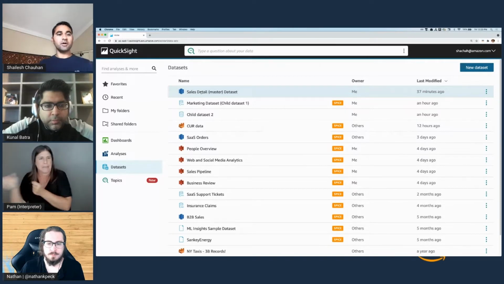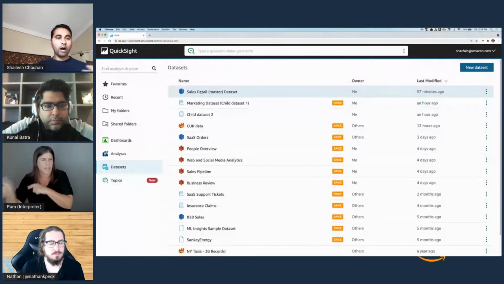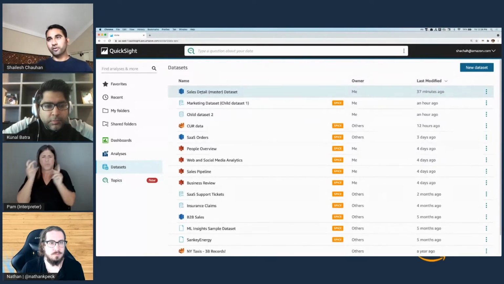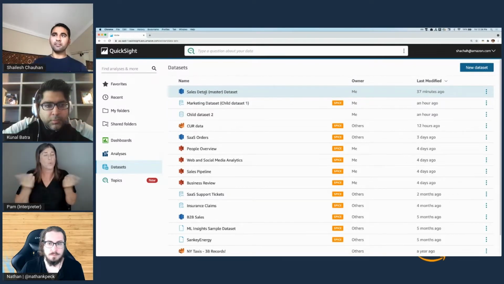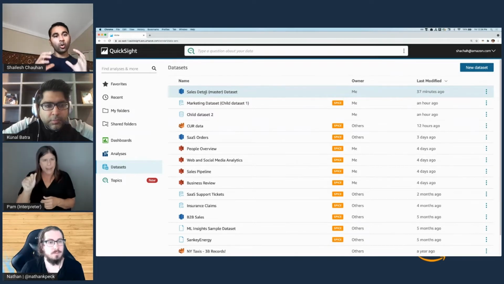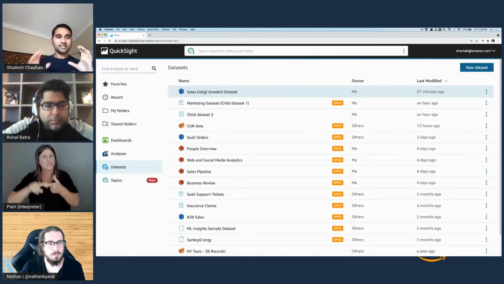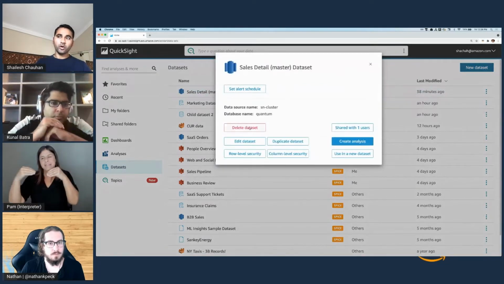So the marketing team wants to do analysis about their campaign, right? Now, how would I go about thinking about this process, or how would a person who is in the central team think about it? So if I'm in the central team, what I would do is think about connecting a core data set where I can put in all of the definitions and nicely defined metrics, descriptions in one central location. So the sales detail data set is one of the examples.